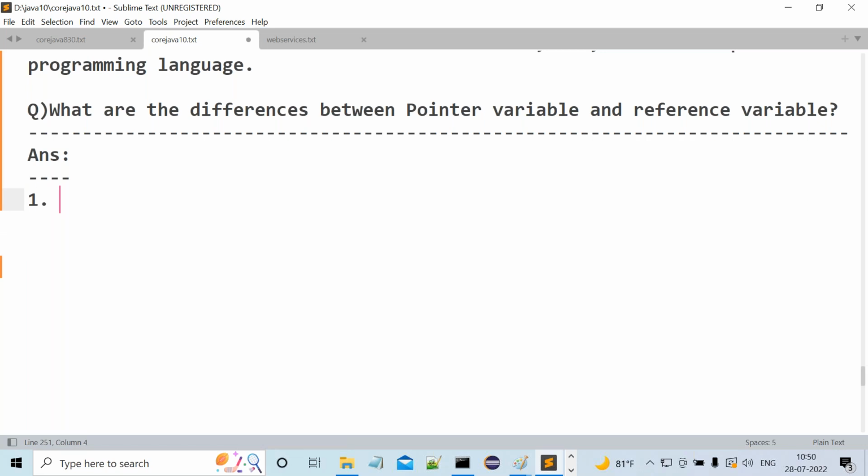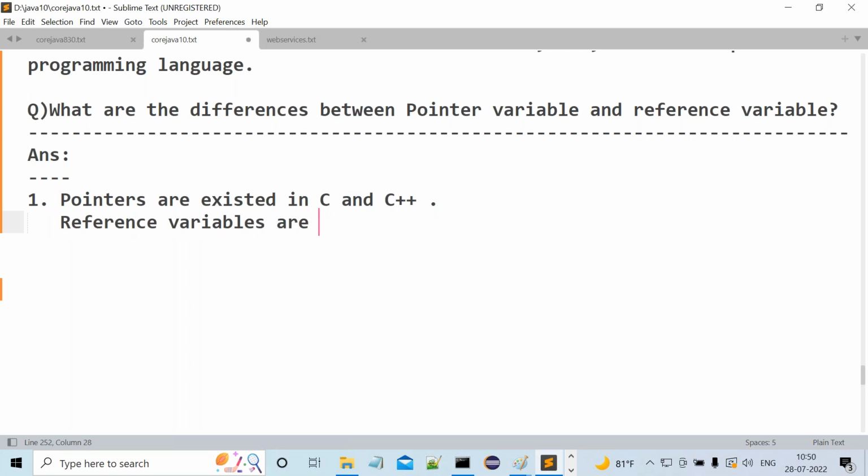Tell me, first of all, in which technologies, in which programming languages do these things exist? Now tell me. Pointers exist in C and C++. That's okay, fine. But reference variables exist in what? In Java.